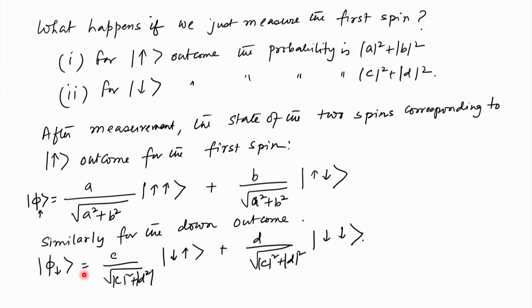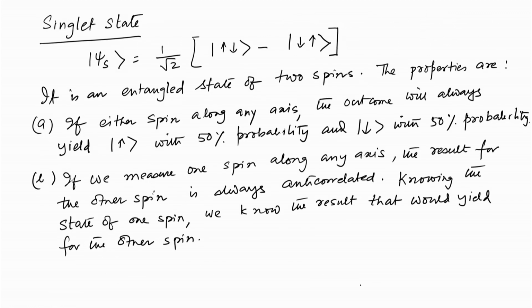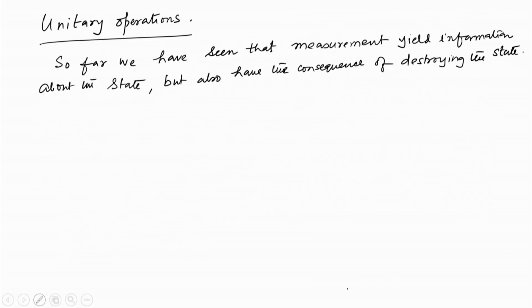And similarly, when you have measured the first spin in the down state, there is no information about the A and B coefficients, which correspond to the amplitudes for the first spin to be in the up state. So, we are talking about that. Destroying the state means losing the remaining information. So, let us make it more clear.